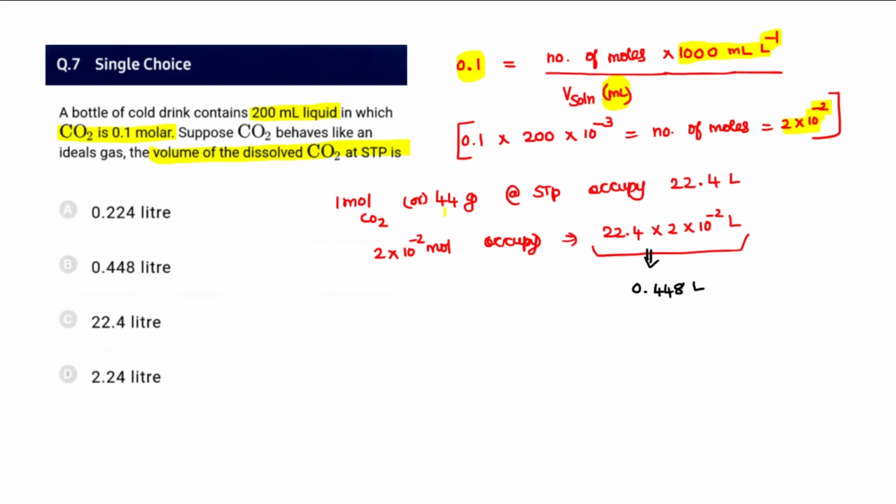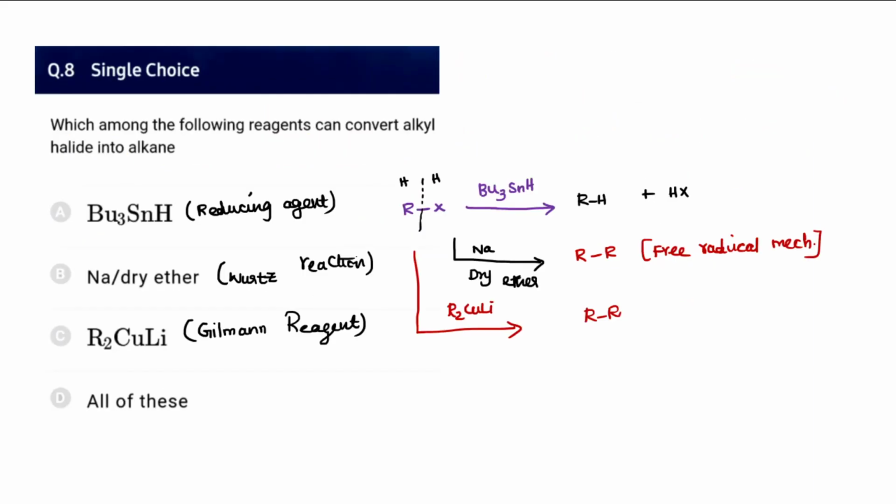So we know 1 mole of CO2 is going to occupy 22.4 liter. So 2 into 10 power minus 2 mole is going to occupy how much liter? So therefore that is resulting as 0.448 liter. So therefore we may say 7th as B as the answer.